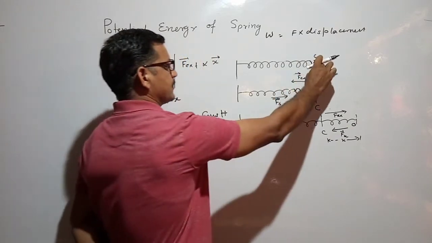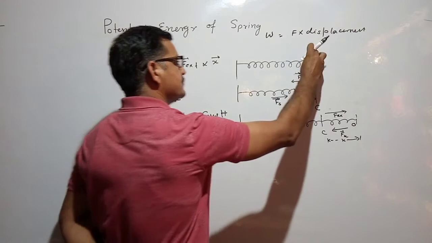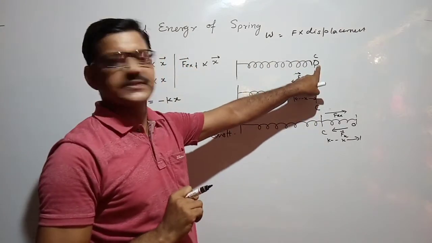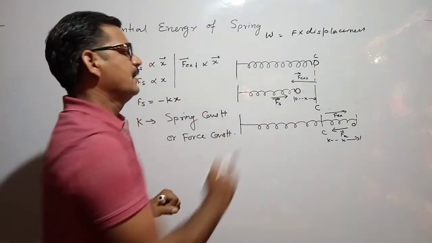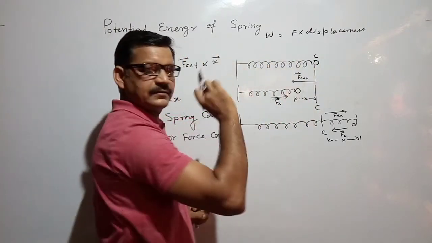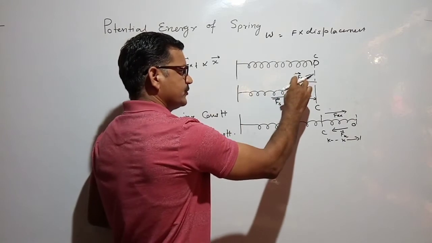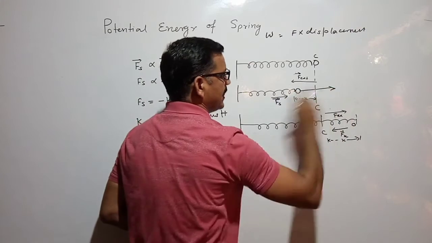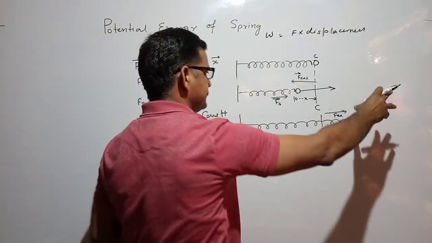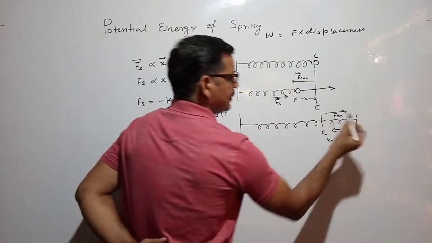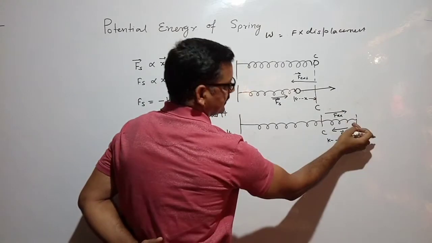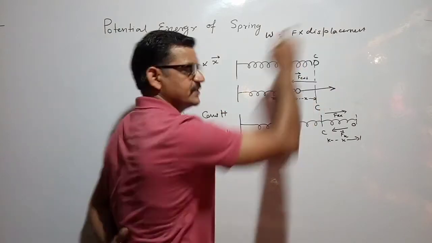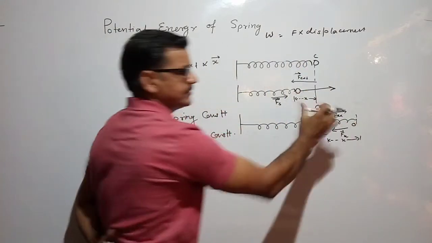When you place the bullet here, there is no force on this bullet. The bullet will remain stationary at rest. But when you place a bullet here and you remove the applied external force, what will happen? The bullet will go with a higher speed toward your right side. Similarly, if you place the bullet here, then the bullet will come in this way. So in the equilibrium position there is no motion in the bullet, but in both these cases there is a motion.